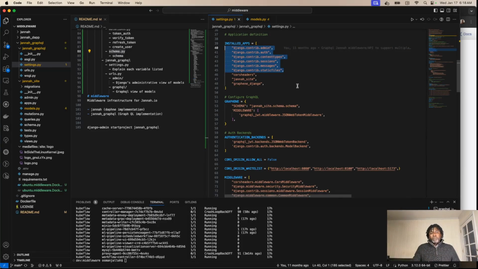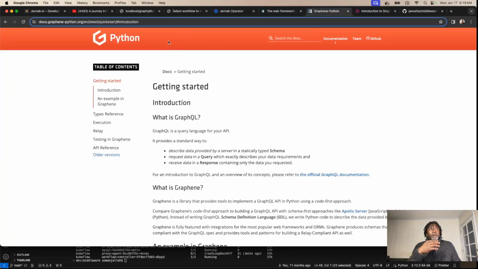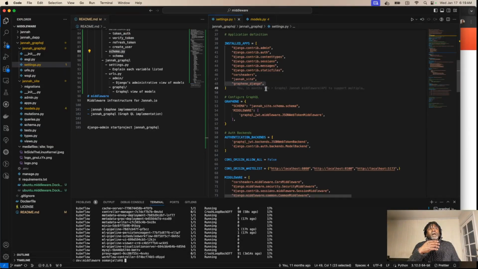It takes a village to raise a child. A lot of Django was contributed by various community members. On top of those contributions, we add our own code. So the Jannah site is the actual app we're building. Corsheaders is also one of the contributed apps, and Graphene Django, which you're looking at here, is how Django is able to do GraphQL.